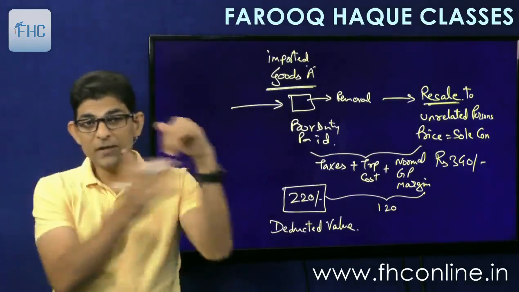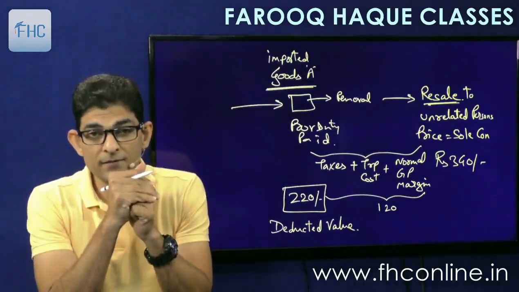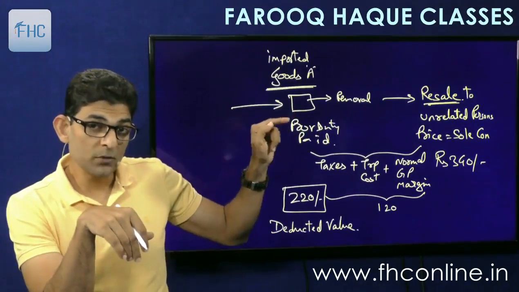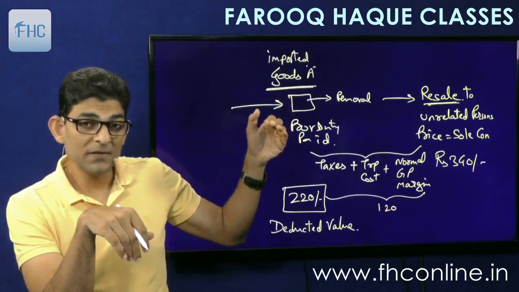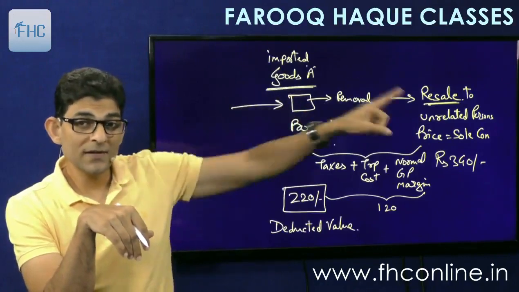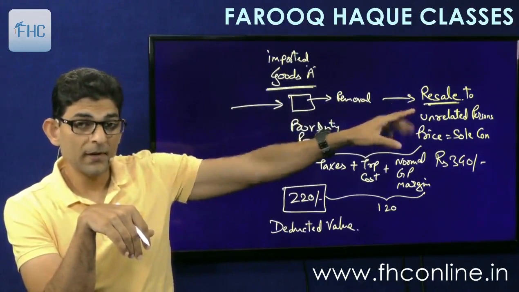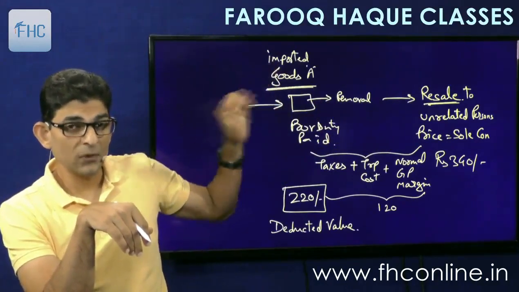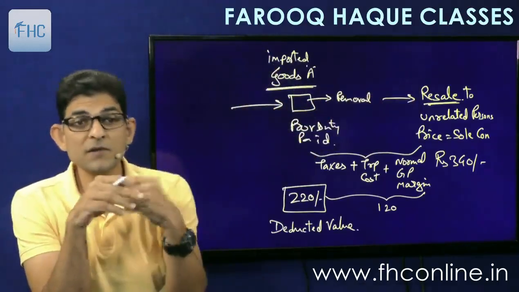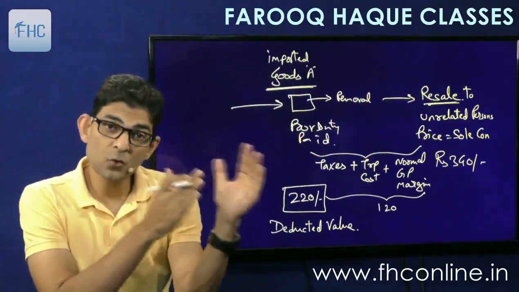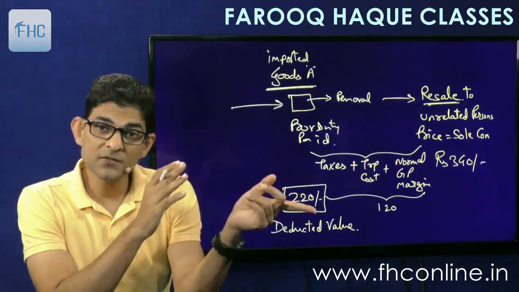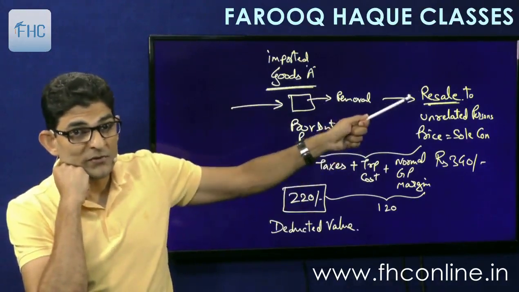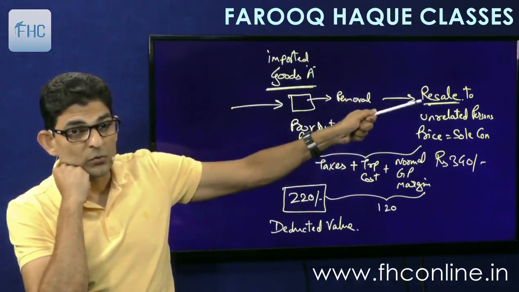So understood how do we calculate the deductive value? Very good. Now, is it necessary that we should remove these goods and then they should only be sold? No. It might be that identical goods are getting sold. We can take the resale price of identical goods also. For example, identical goods had been imported 2 months back. Now, those identical goods are sold today in the market. So, we can take their resale price also and then go backwards and get the price. Okay. So, this resale can be of imported goods themselves or identical goods or similar goods.